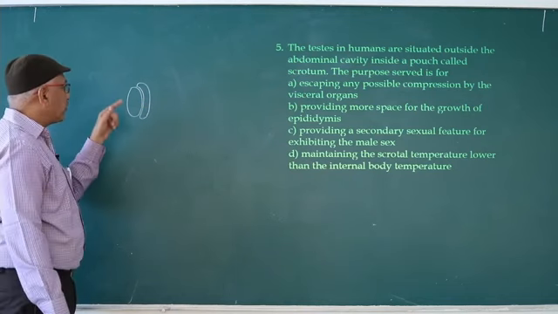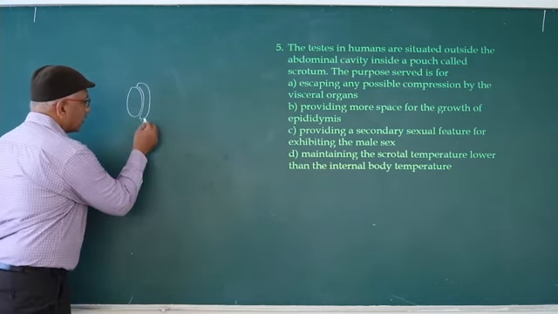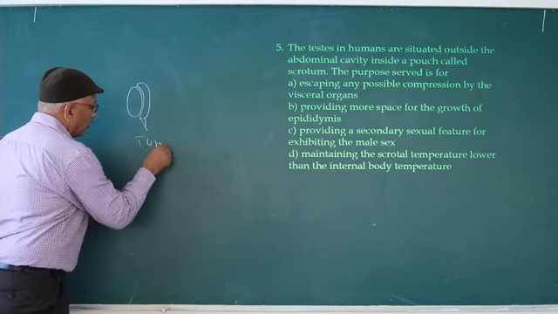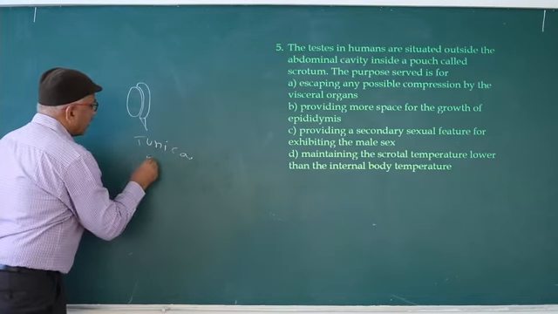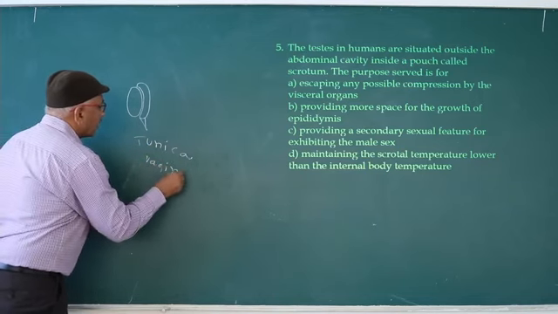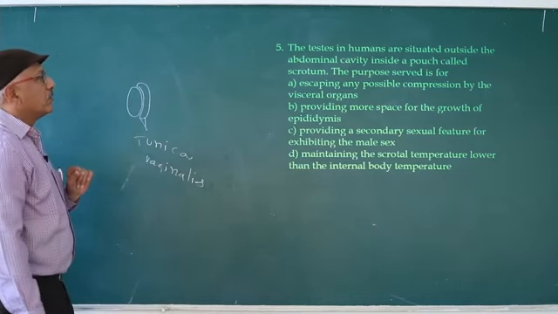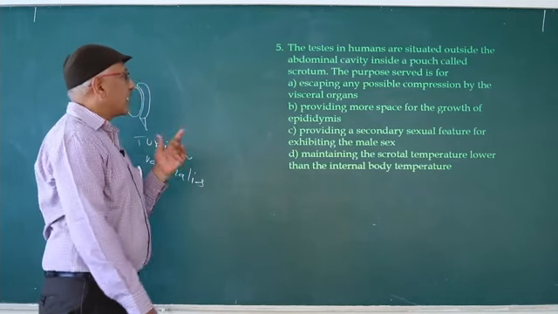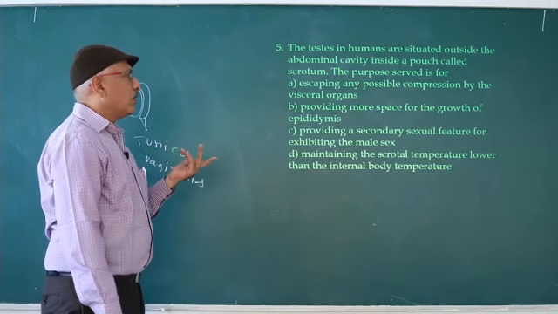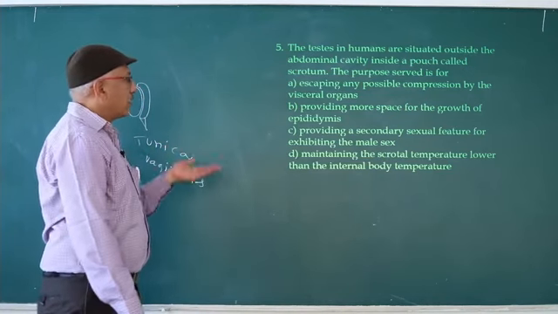In this manner, the double-walled tunica vaginalis provides flexibility to the testes, not the scrotum. Second one, providing more space. So that is not correct.